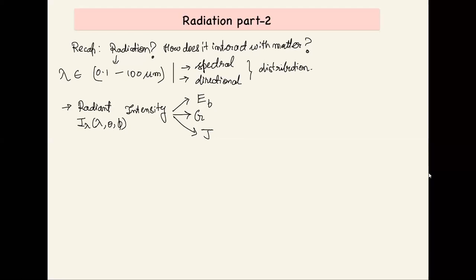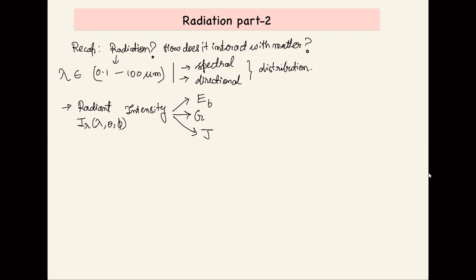Then we defined radiant intensity, for a particular lambda, theta and phi, as the amount of heat going out per unit area per unit time.